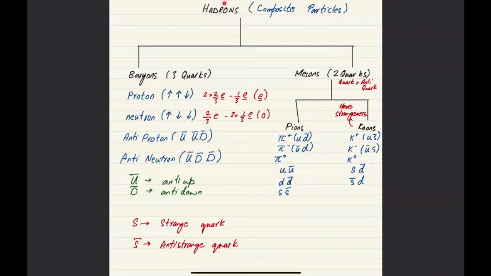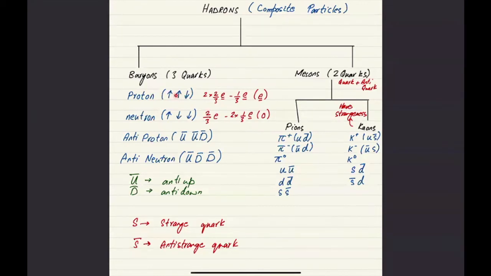Guys, we had 2 classifications of hadrons, and I have to teach you everything that's part of your syllabus, but I also feel like telling you what's most important in terms of what's being asked the most. Baryons are being asked the most, and you have to remember that proton, neutron, antiproton, and antineutron are the baryons. And you have to remember the compositions in terms of quarks.